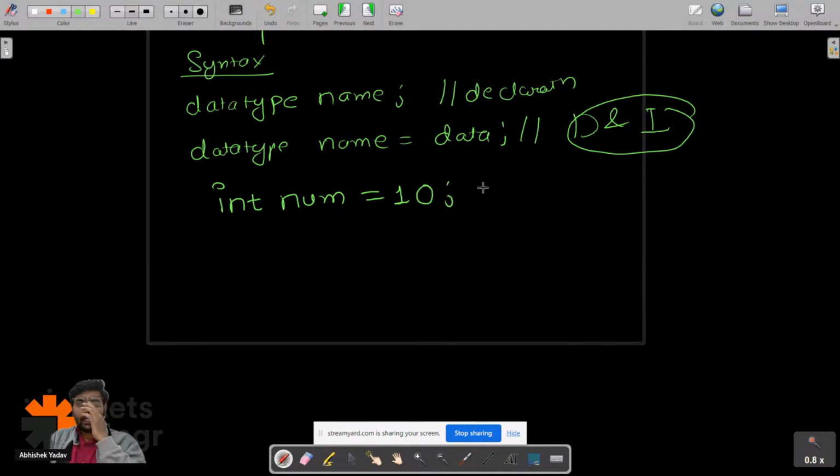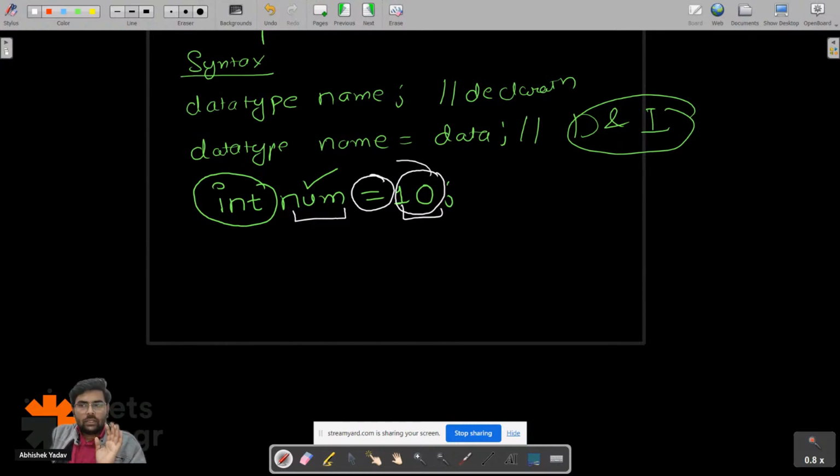So what I have done here, guys, I have created a variable num of integer type that is storing data 10. Now this is simple. This num is the name of the variable. This 10 is simple, this is data. This is an assignment operator. That means you are taking the data 10 and storing it inside the memory, where the name of the memory is num. Okay, simple.